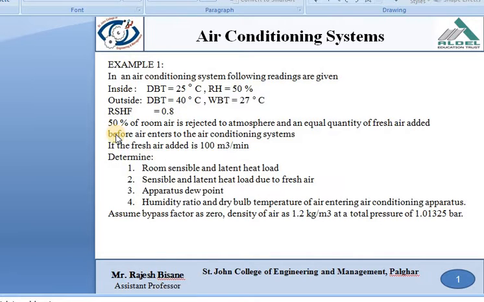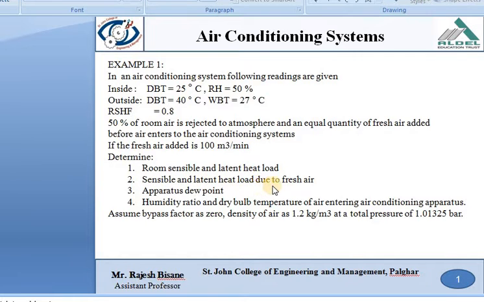The condition is that 50% of room air is rejected to the atmosphere and an equal quantity of fresh air is added before air enters the air conditioning system. If fresh air added is 100 meter cube per minute, determine the room sensible and latent heat load.